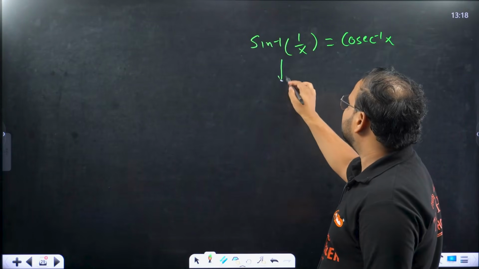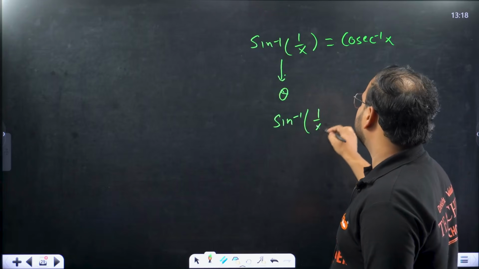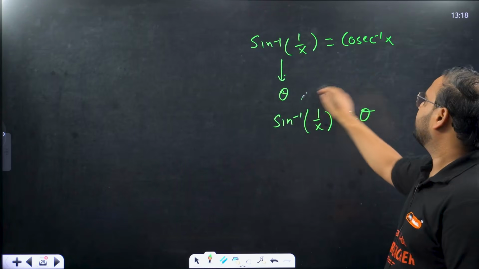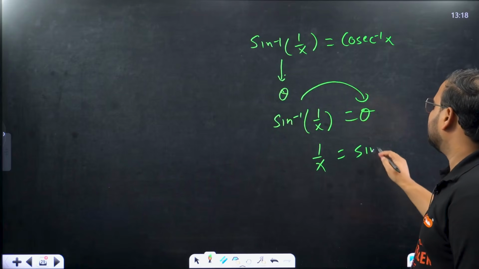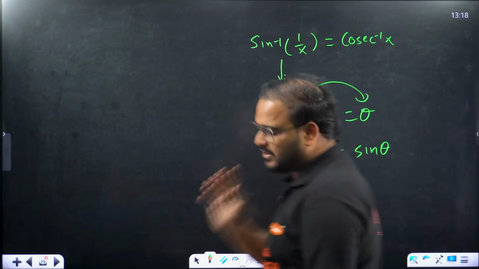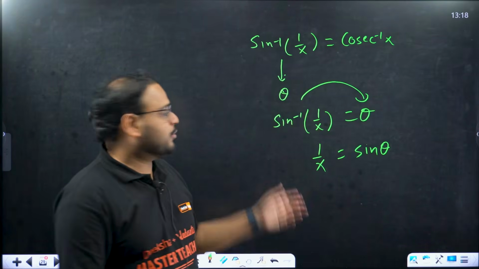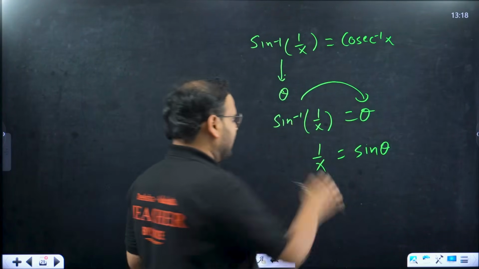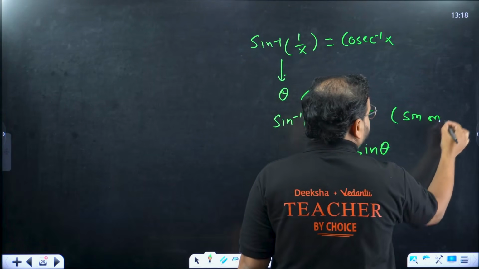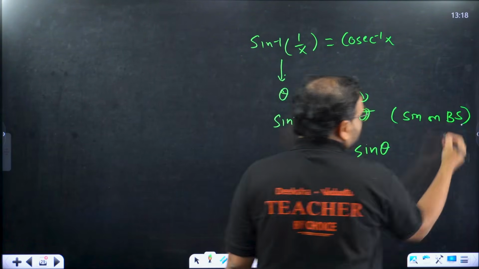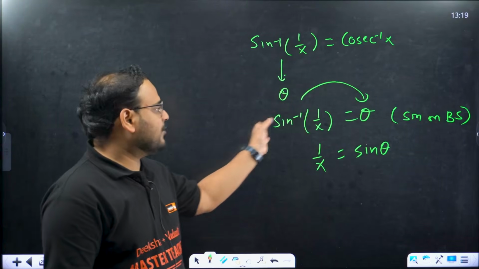Take this as some angle theta: sin inverse of 1 by x equals theta. Moving over here, I get 1 by x equals sin theta. I hope you know the meaning of moving: we don't actually move sin inverse over there. What it means is you take sine on both sides.